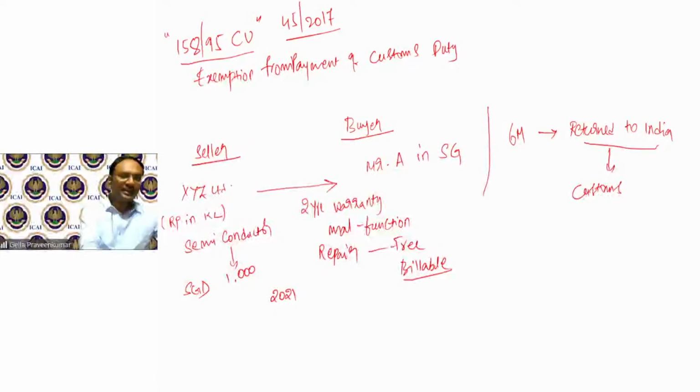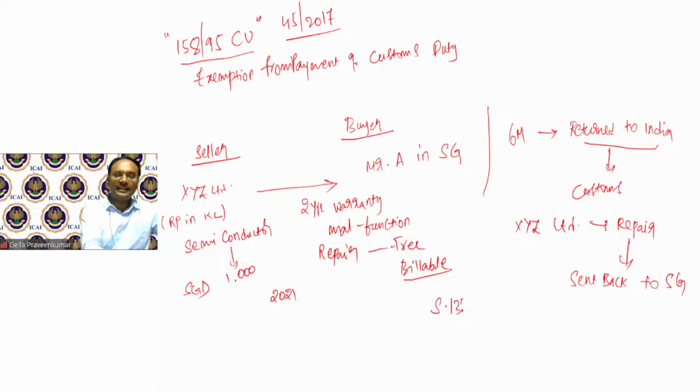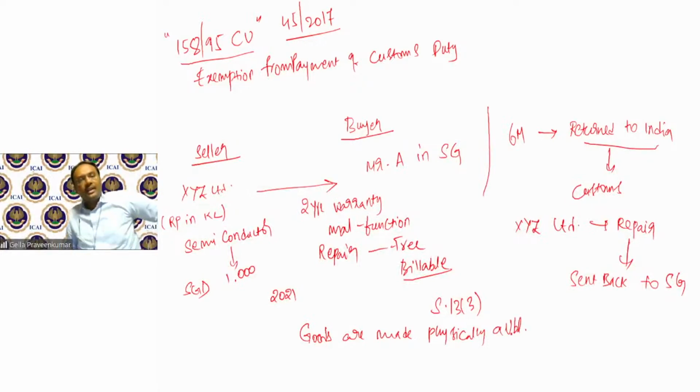For this limited purpose, now these goods have come to India. Now what is happening here? These goods will be brought to premises of XYZ Limited. Repair will be done, and these goods will be sent back to Singapore. Now, as per provisions of section 13, subsection 3. Now here what is happening? The goods are made physically available. So when goods are made physically available, there is a performance done by XYZ Limited.